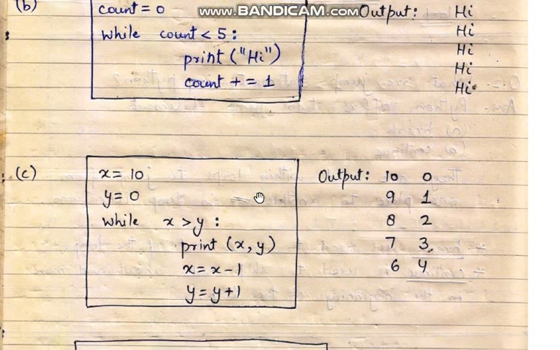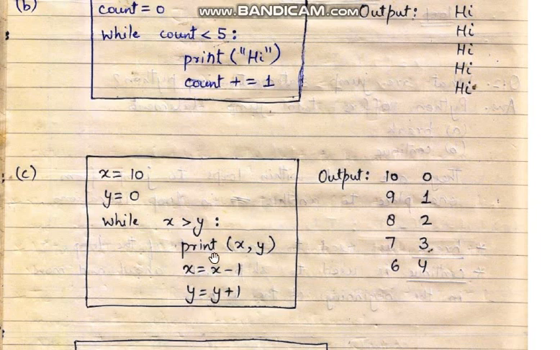Coming to the next part, which is C. You can see here now we have two variables, x and y. The value initialized for x is 10 and the value initialized for y is 0, and the condition says x greater than y. So initially the value of x is 10 and y is 0, so 10 greater than 0 is true. It means we will be moving inside the loop, and inside the loop we have three things. We are printing the values of x and y, we are decreasing the value of x by 1, and we are increasing the value of y by 1.